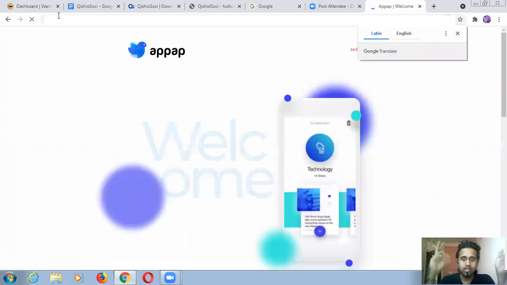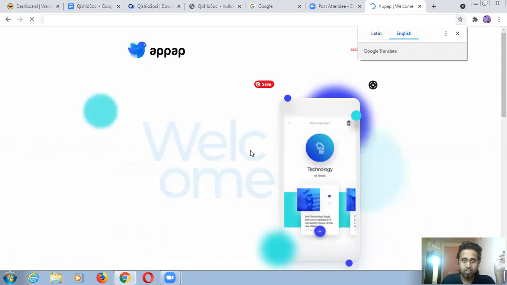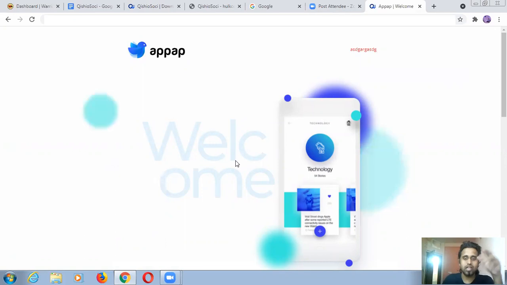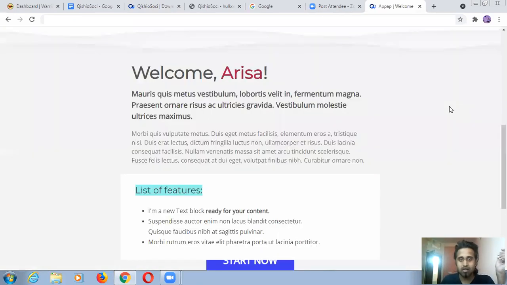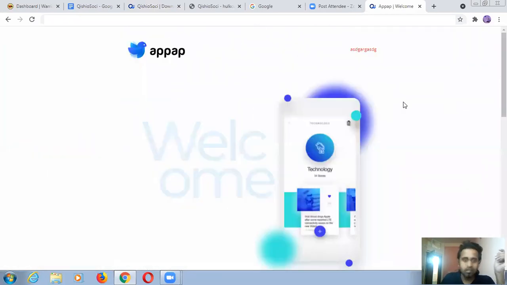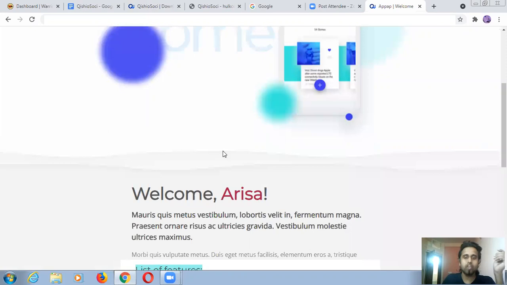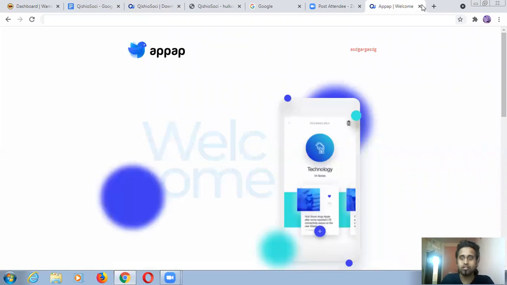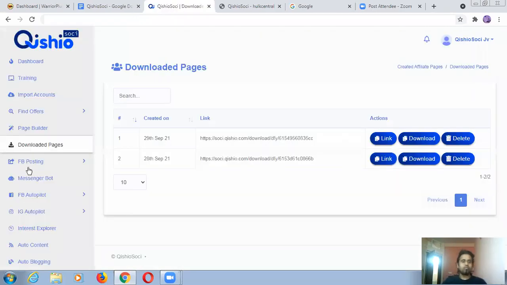When you paste your link and forward your link, that is how your page will look. Don't wonder why it looks different, because I didn't download the one I selected as a design. I selected an already downloaded one, copied the link, and pasted it, and then you are able to see this. This will be your affiliate link button, and that's how you will do that. Simple. Now it's done.